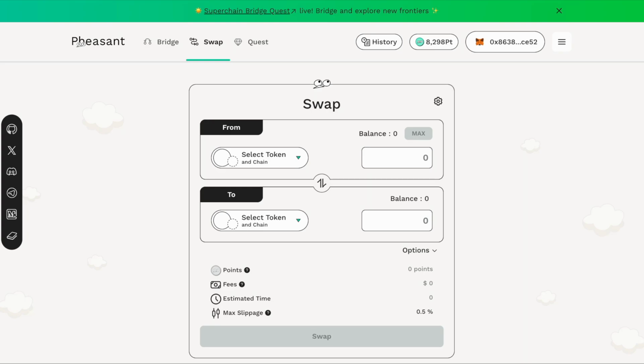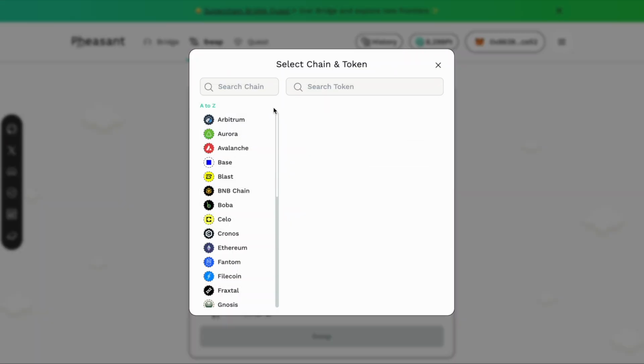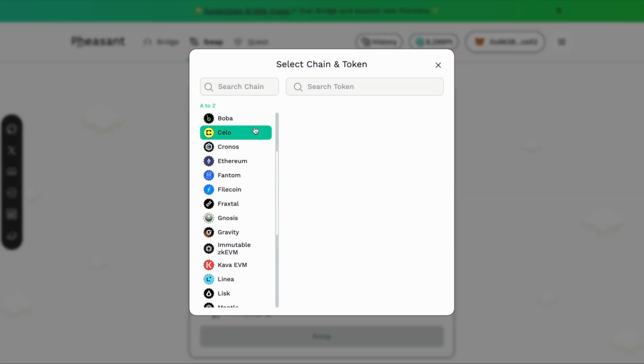Welcome to the second video of Pheasant Network's walkthrough. Here, let me guide you through the swap and history feature. The swap flow is pretty similar to Bridge. However, as you can see, swap supports way more networks and tokens.